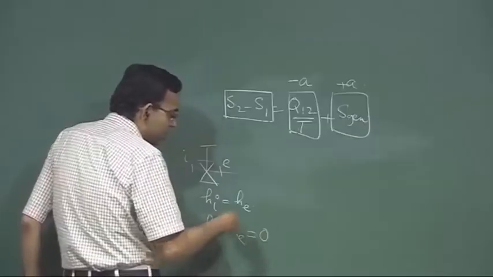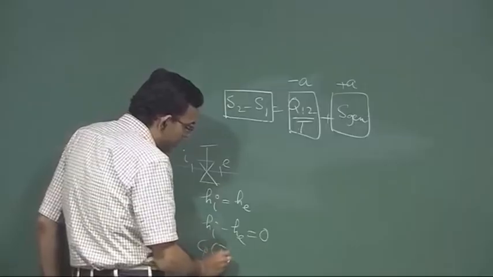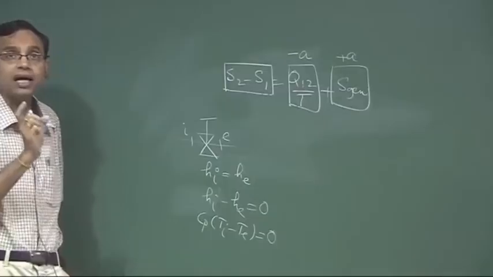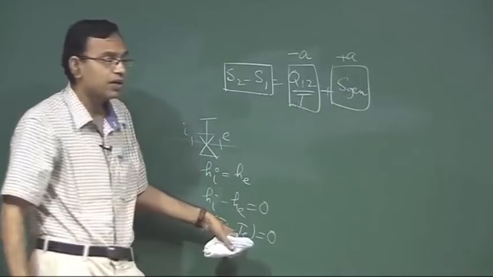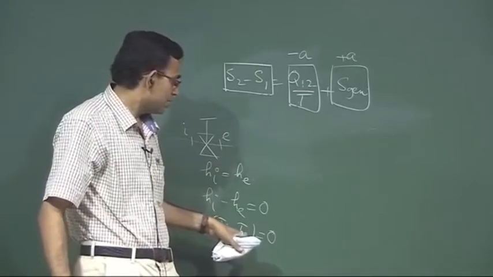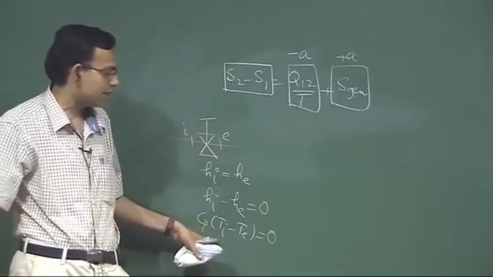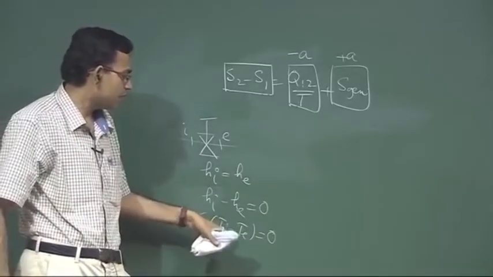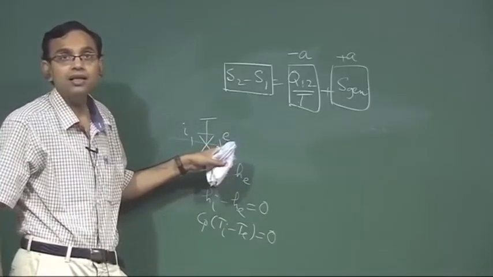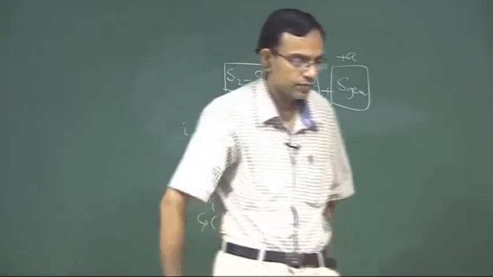So, even if it is a constant specific heat, it means Cp into Ti minus Te equal to 0, not for all ideal gas, only for ideal gas with constant specific heat. But even then you cannot say that it is an isothermal process. Why? Because for an ideal gas with constant Cp, Cv, this means that the temperature before throttling is same as temperature after throttling, but this does not mean that temperature remains same throughout the process. So, it is not an isothermal process.